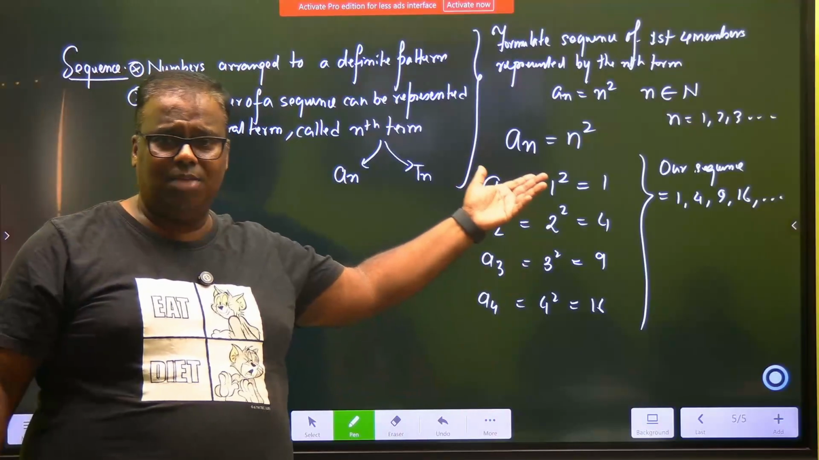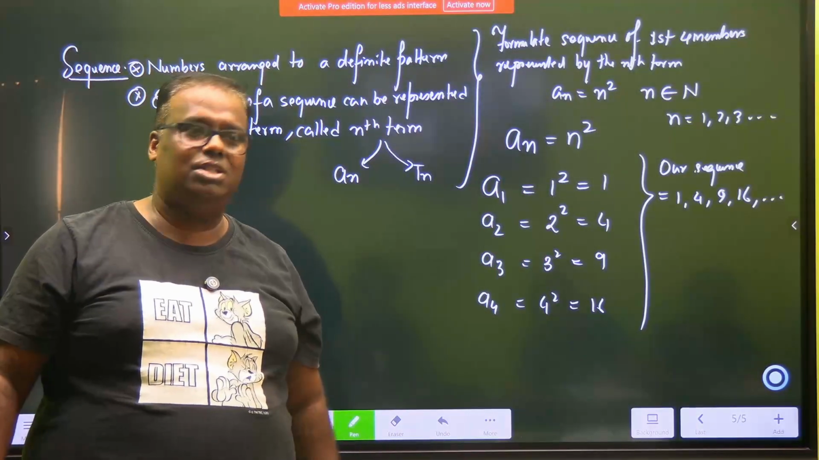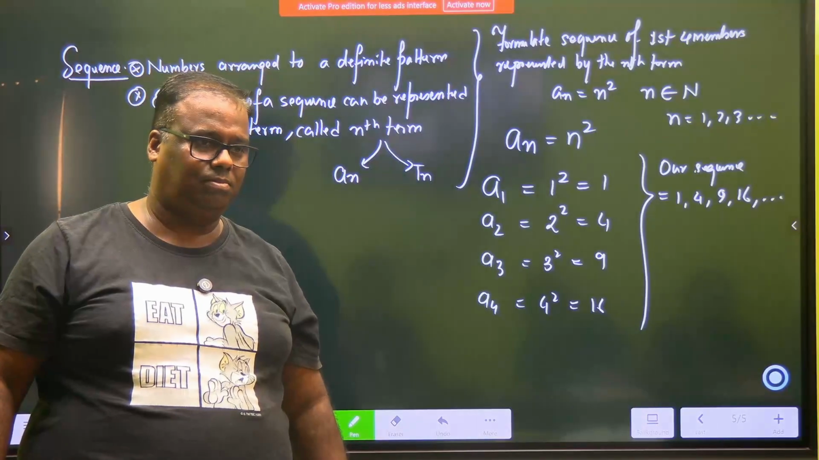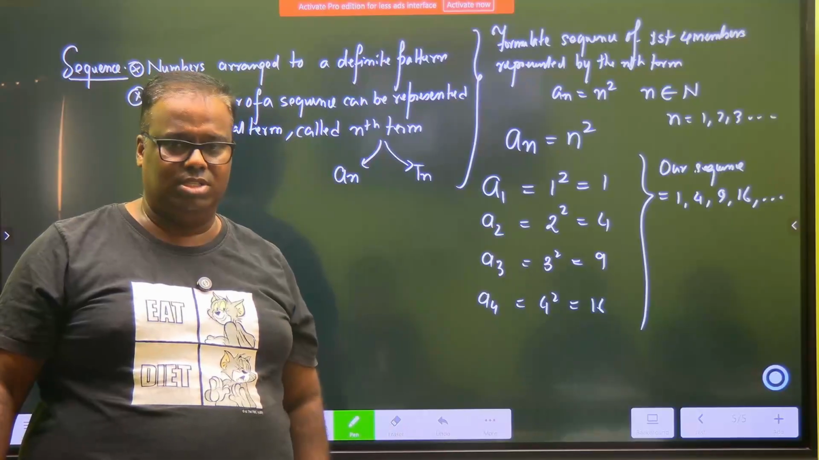It is like P of x, but here you don't have an x and all. Here a general term is given. Based on that general term, you can make it. Clear? Very easy. So they will ask you to make such sequences.